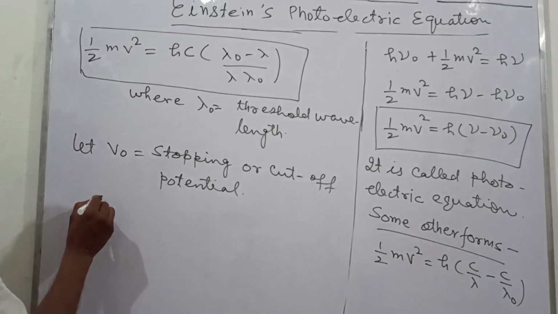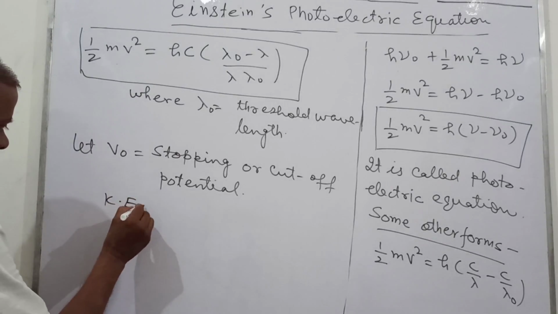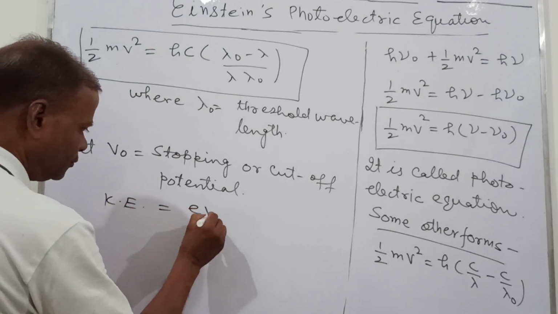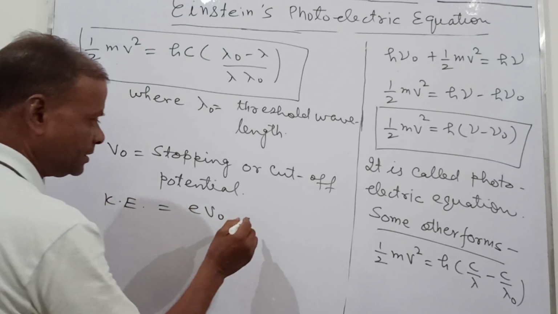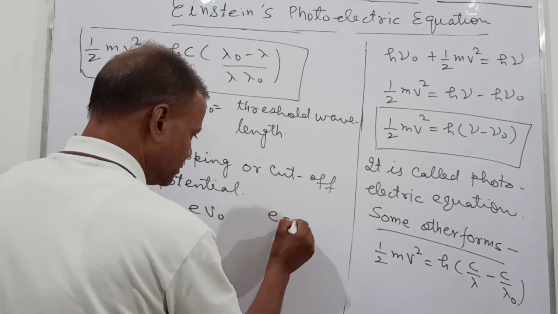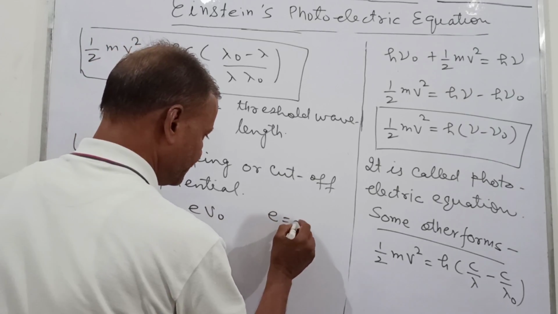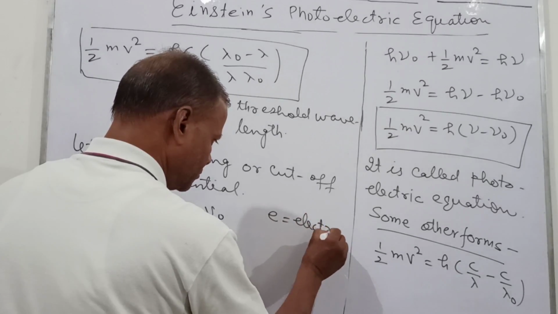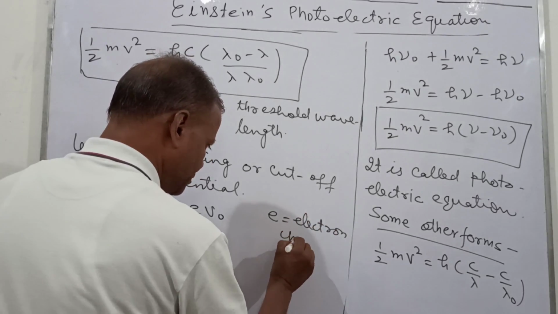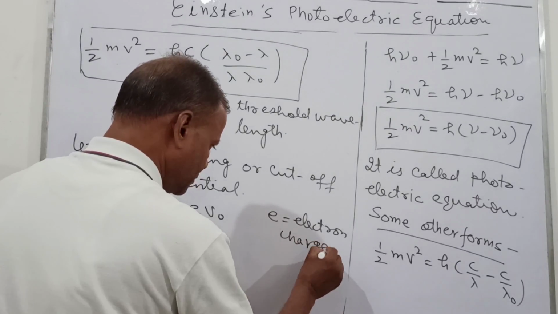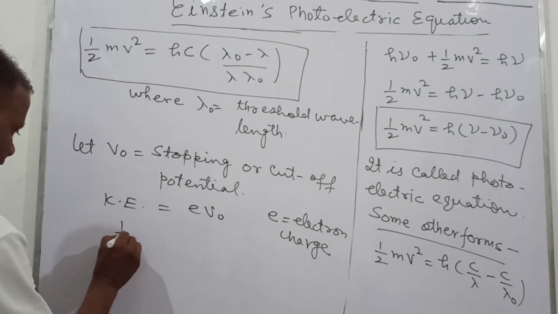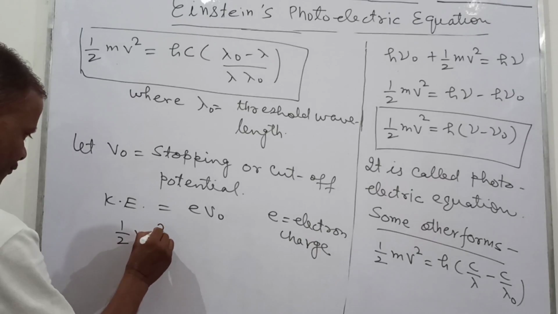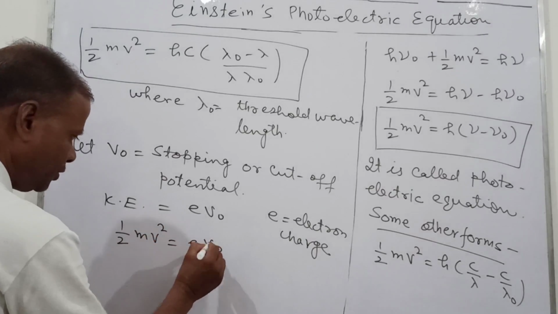Then this kinetic energy half mv square is equal to e V naught, where e is the electron charge. So we can write that half mv square equals e V naught.